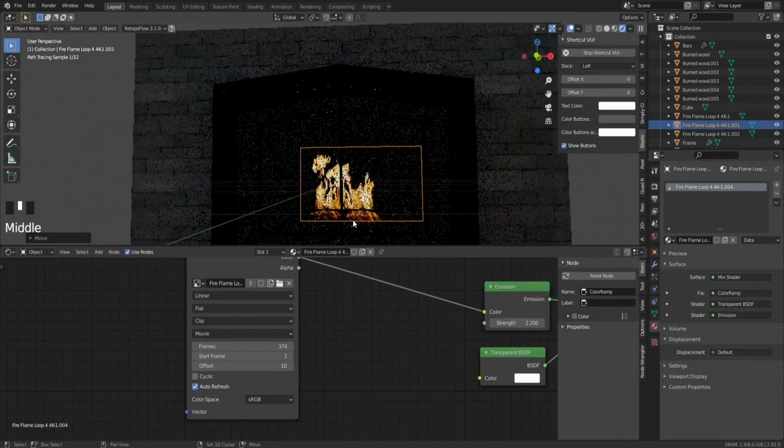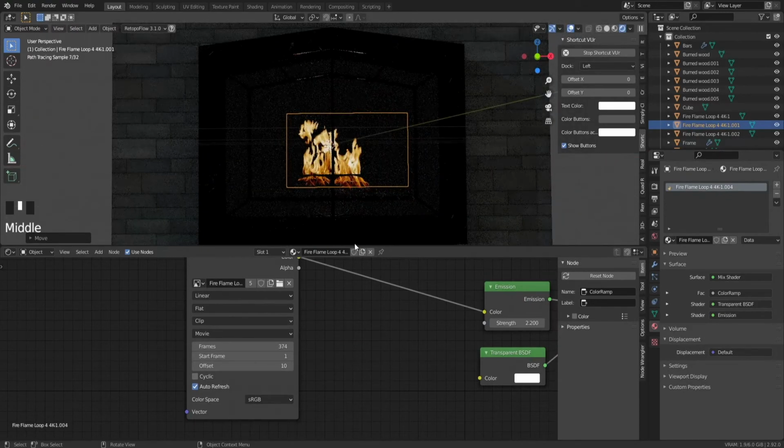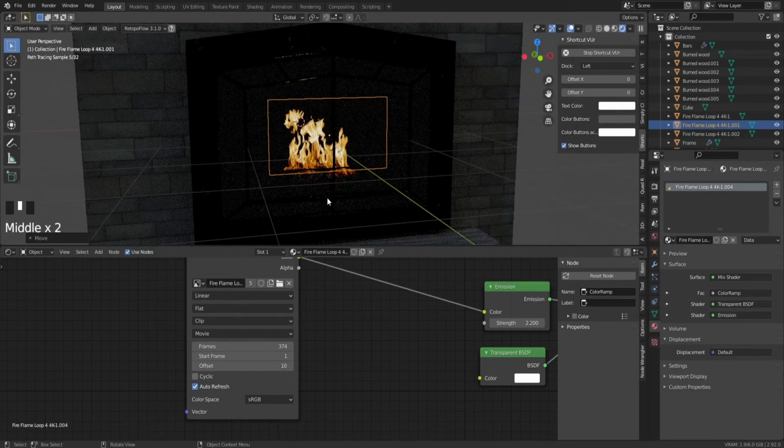And just like that, you have basically a fire. You can just play around and try to make it as fitting to what you like as possible.